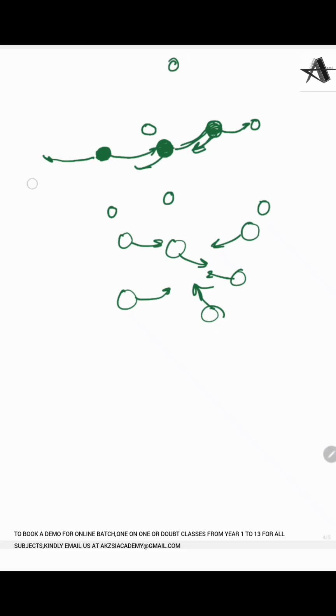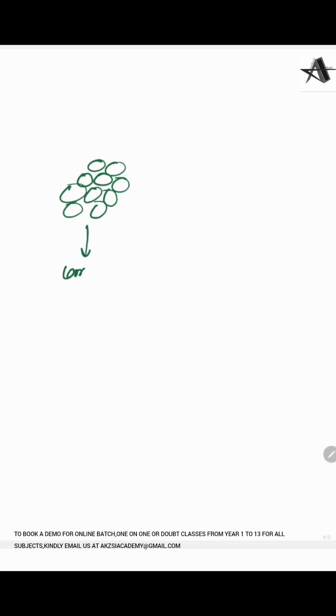So what happens in a longitudinal wave is that the particles come closer to each other and create a zone of high pressure, because when all particles come closer while moving, this is the first phase, because they are now compressing each other, and compressing each other means it creates a high pressure zone.